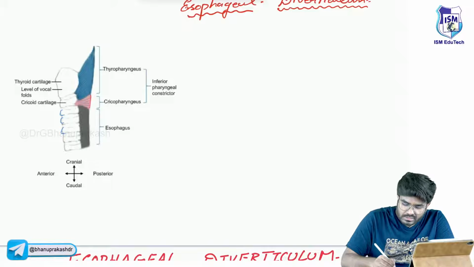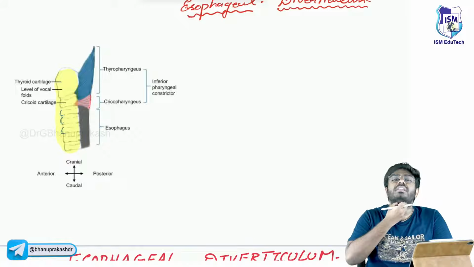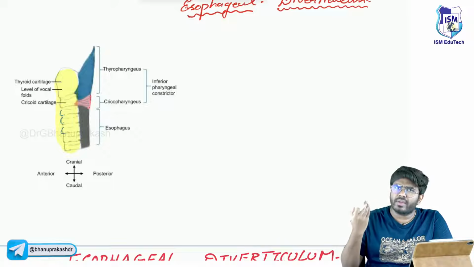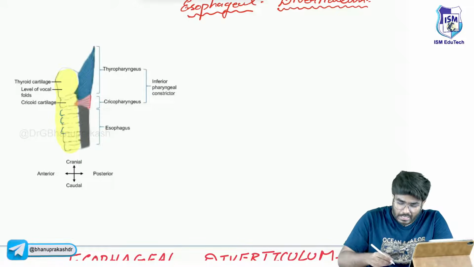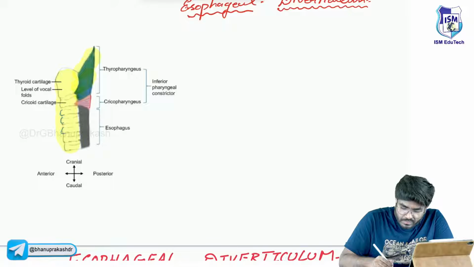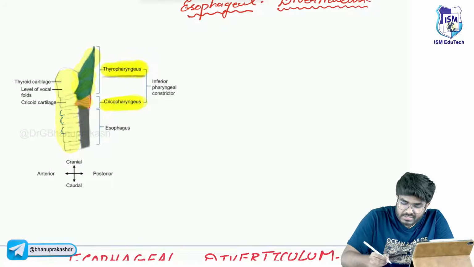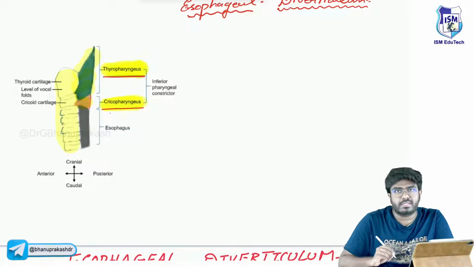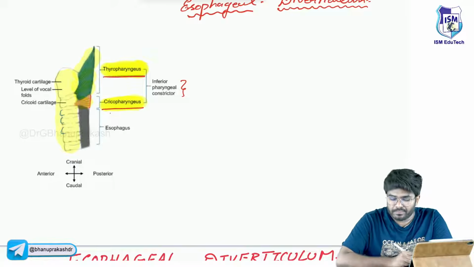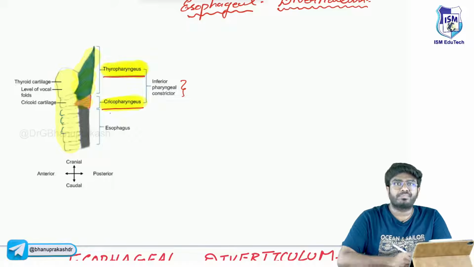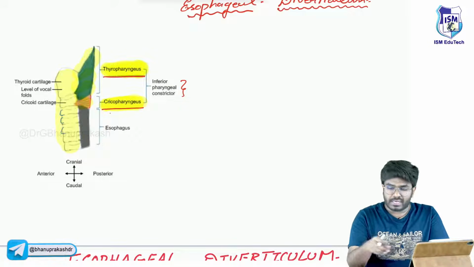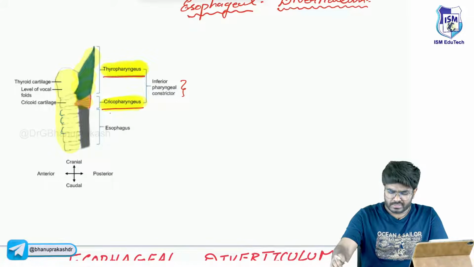So this is the trachea. Back to the trachea, there is the esophagus, sir. Now, this is the pharyngeal muscle. On the top side, there is thyropharyngeus. Below it, there is cricopharyngeus. Both thyropharyngeus and cricopharyngeus are forming the inferior pharyngeal constrictor muscles. Okay, done, sir.